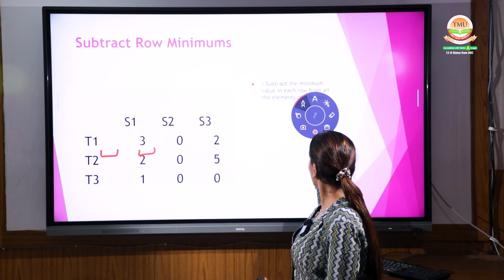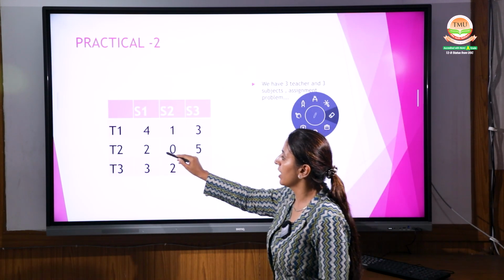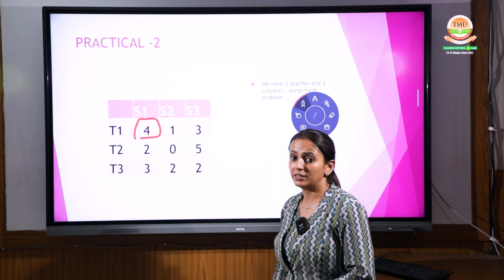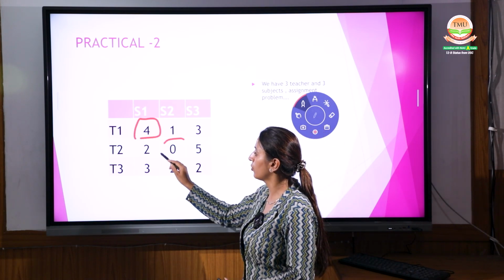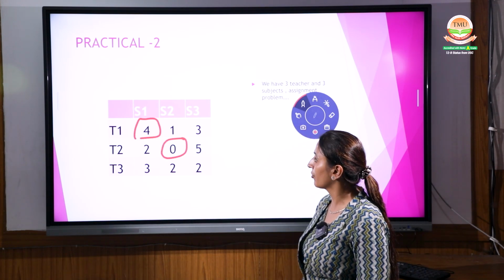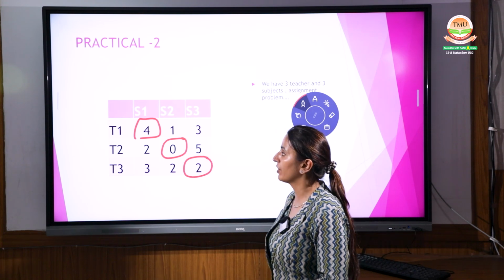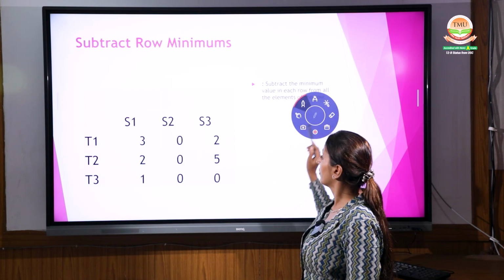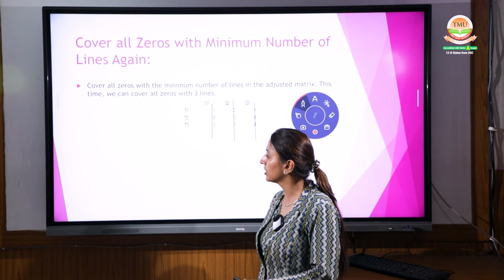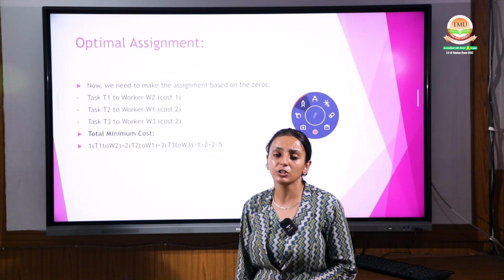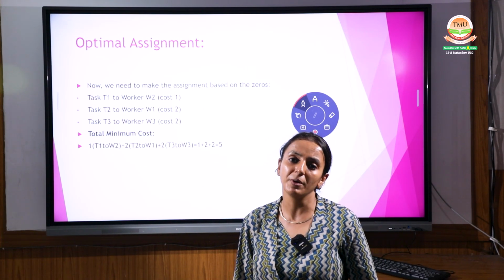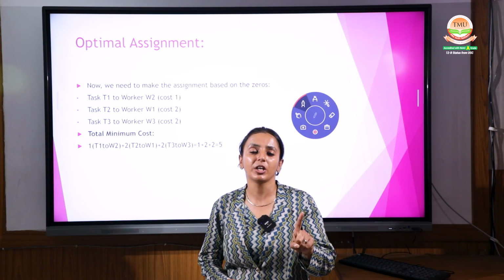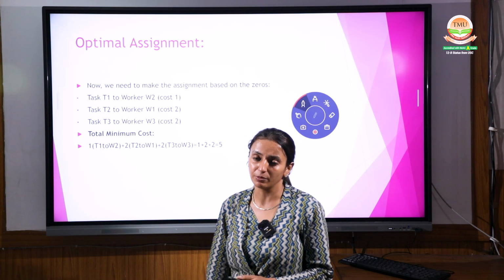Coming over here, task 1 to worker 1, task 2 to worker 2, and task 3 to worker 3. We have given in this way, so assign them and you will get the answer, which as we have just discussed will be 1 plus 2 plus 2, that is the total will be 5. This is the way we have done 2 questions, one without adjustment and second with adjustment.